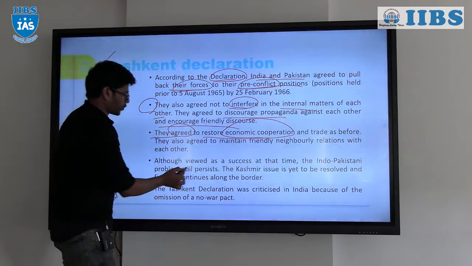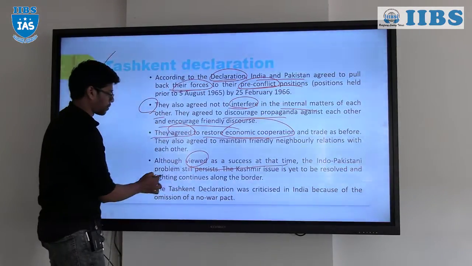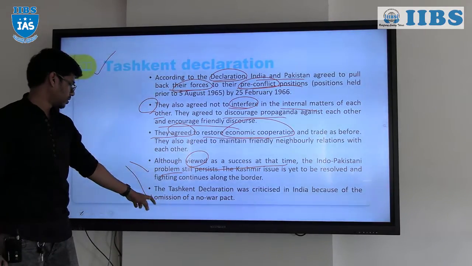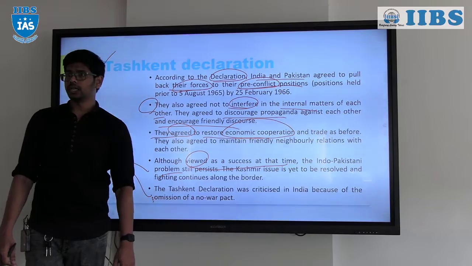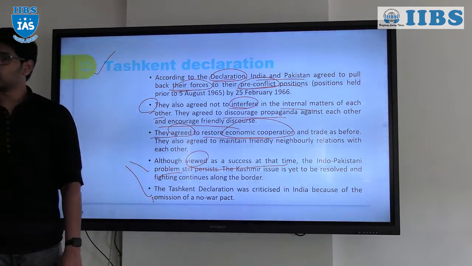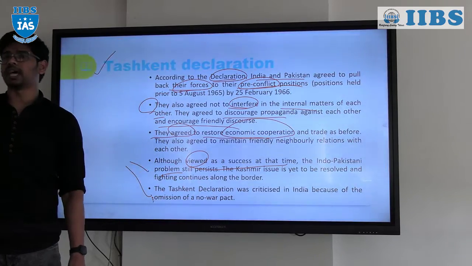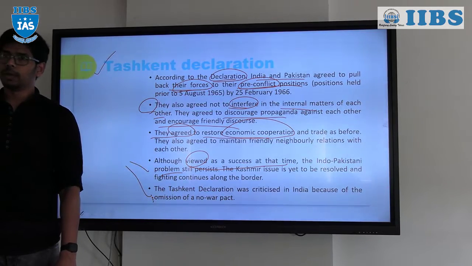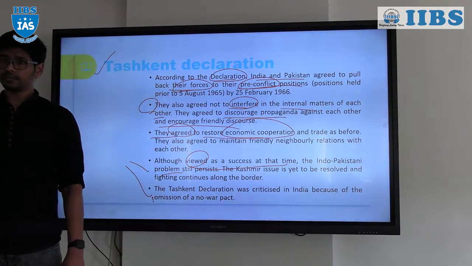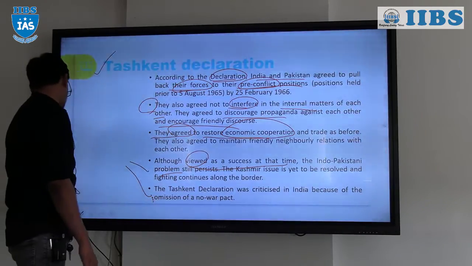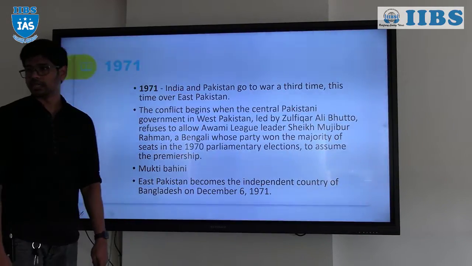And although viewed as a success at that time, the Indo-Pakistani problem still persists, and the Tashkent Declaration was criticized in India because of omission of a no war pact, right? We did not put there should not be any war between India and Pakistan, and it was hugely criticized by the people of India as well as the opposition party as well as the leading party, because the strategic positions that were occupied by the Indian soldiers were to be given back to Pakistan, right? So that is the Tashkent Declaration.